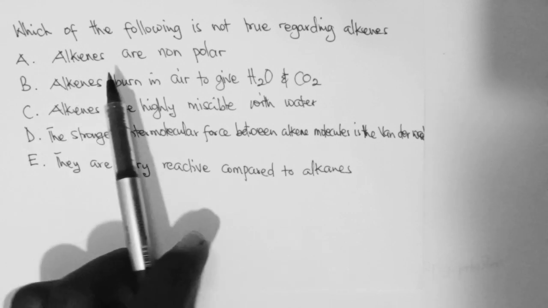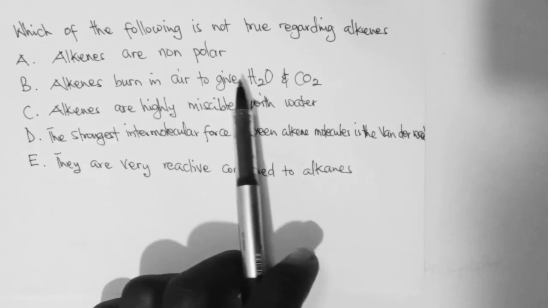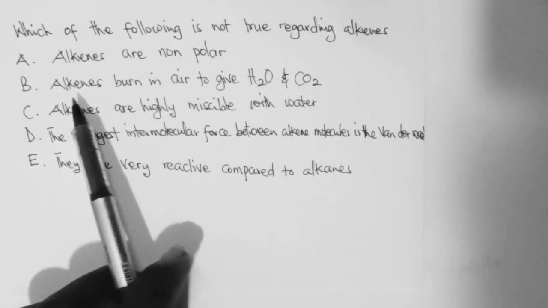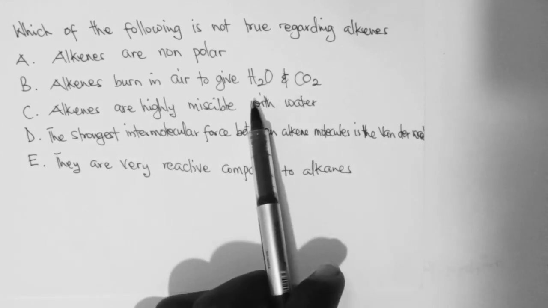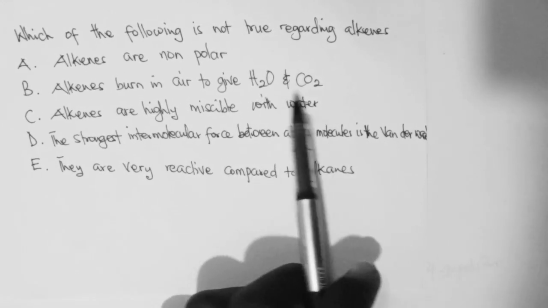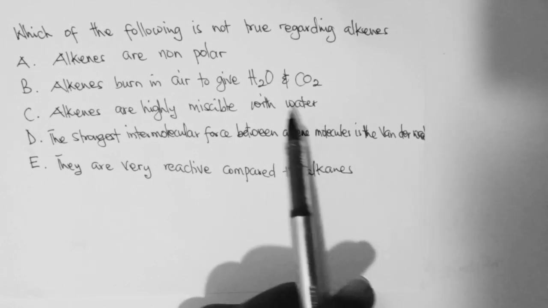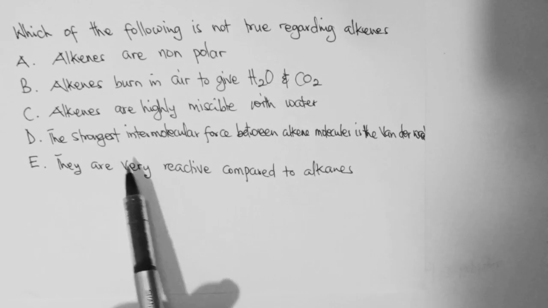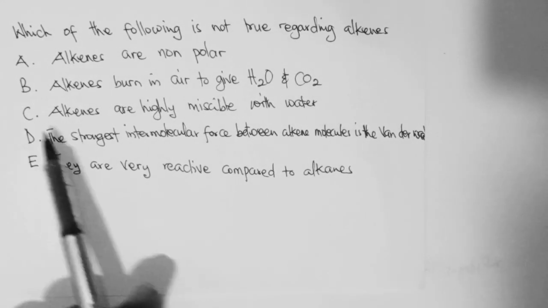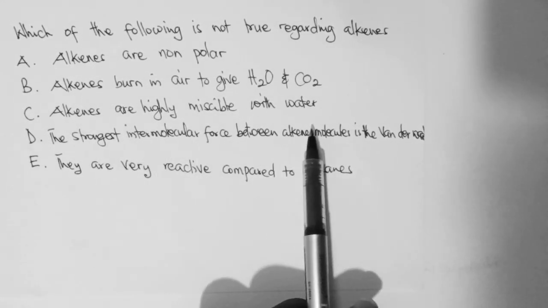Which of the following is not true regarding alkenes? A, alkenes are non-polar. That is true. Then B, alkenes burn in air to give water and carbon dioxide. That is also true. All the hydrocarbons burn in air to give water and carbon dioxide. And then C, alkenes are highly miscible with water.